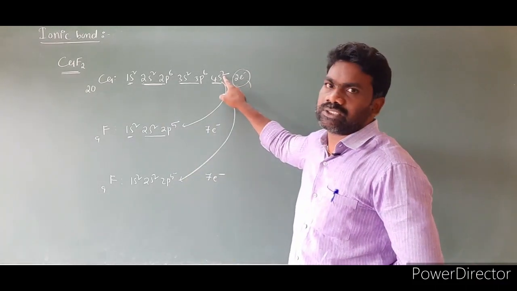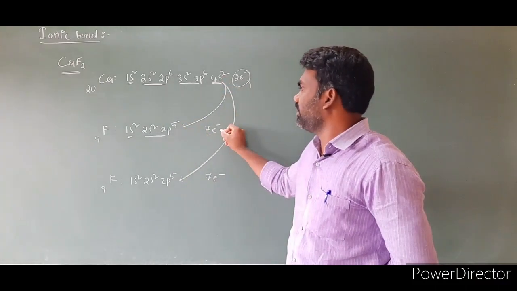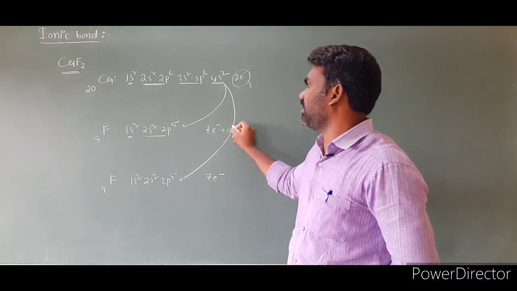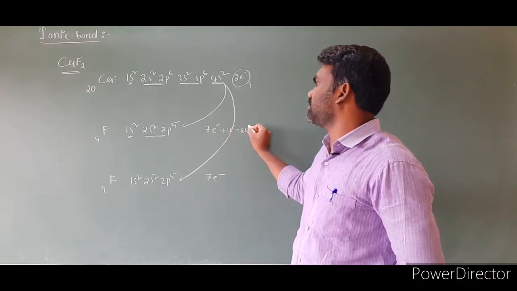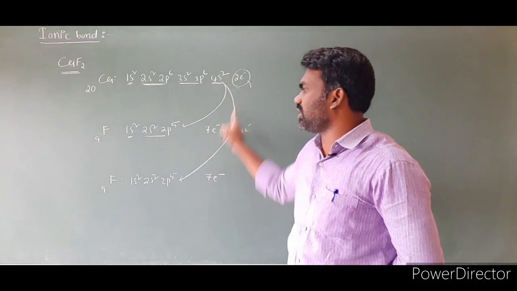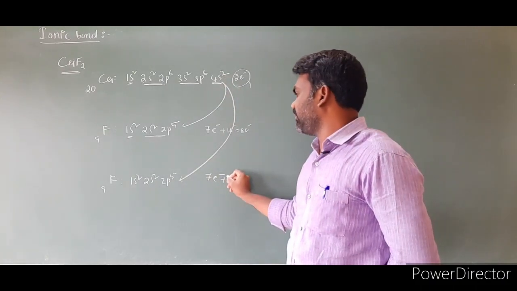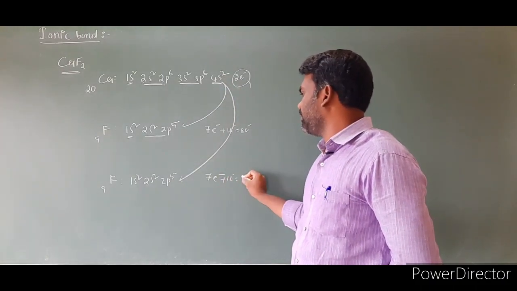So here it is losing 2 electrons. 1 electron is taken by the fluorine. The number of electrons will become what? 8 electrons. That is, it reaches a noble gas configuration. Another electron is taken by the other fluorine. Then the number of electrons of this fluorine will become 8 electrons.